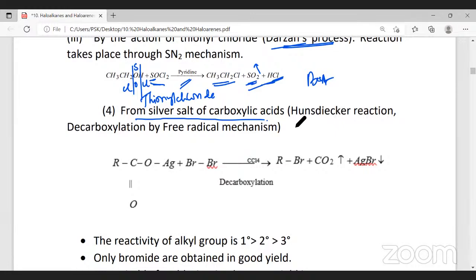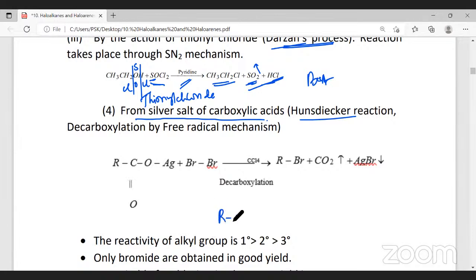Silver salt of carboxylic acid. This is called the Hunsdiecker reaction. It is decarboxylation by a free radical mechanism. Decarboxylation is the removal of carbon dioxide. Now, what is this Hunsdiecker method?